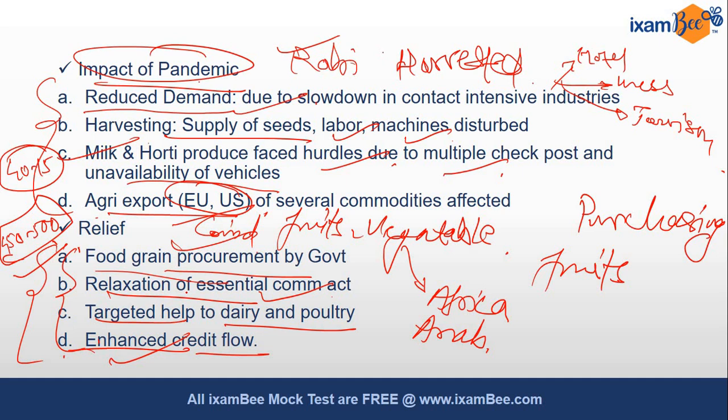So talking on such diversified dimensions will give you confidence and will give a multi-dimensional look to your answer, and the more the dimensions, the more will be the marks, right? So all these things you need to remember and take note of.